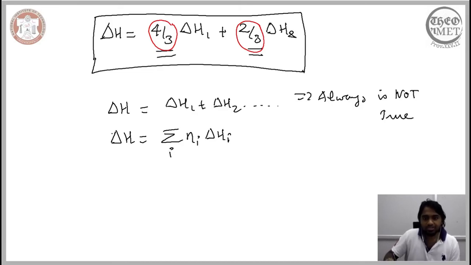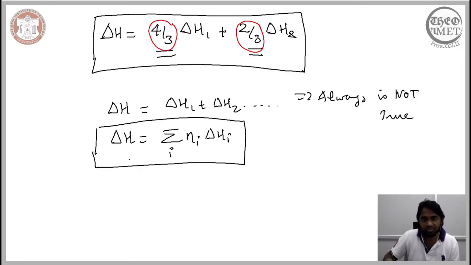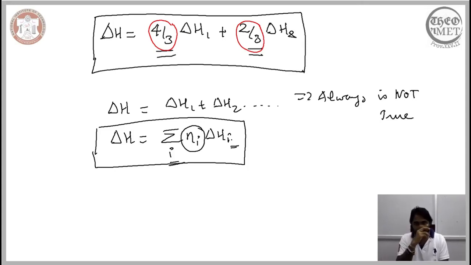So this is how the generalized way of representing Hess's law looks. It's not just the summation, but it involves certain manipulation for each of the steps that are involved, and this manipulation allows us to relate these different intermediate steps to the original reaction that we were initially interested in.